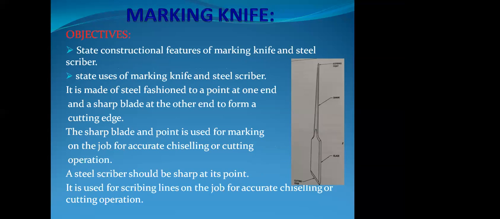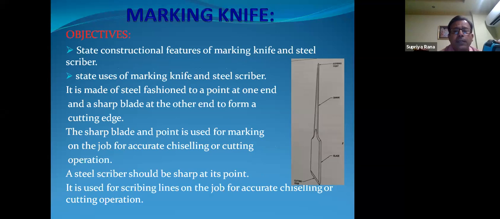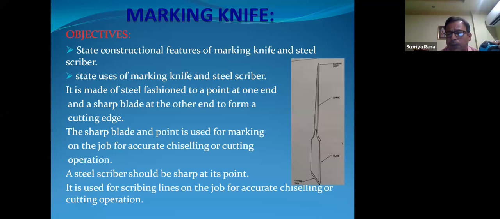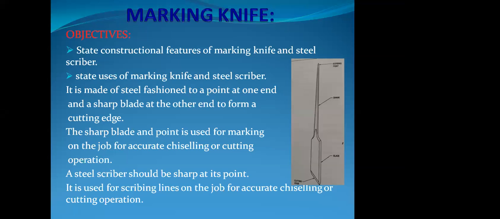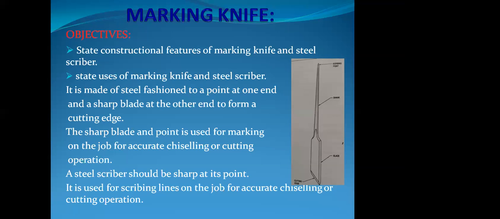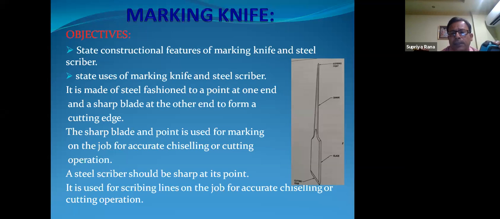Now, the marking knife is also a very important instrument. Without a marking knife or scriber, we cannot cut by the chisel or cut any wood accurately. It is very difficult without any marking by the scriber or marking knife. In the constructional view, there is one point, and another is a sharp edge.